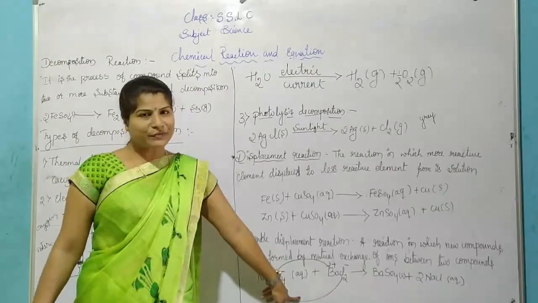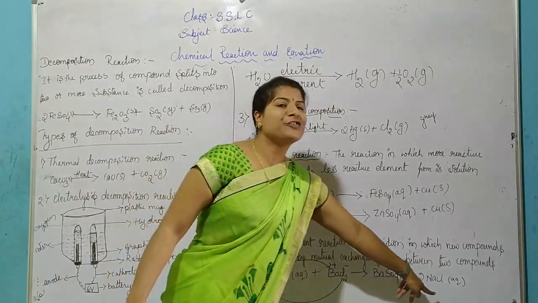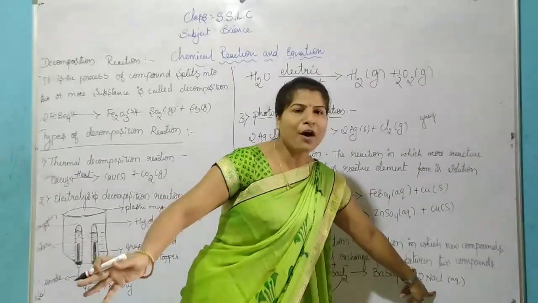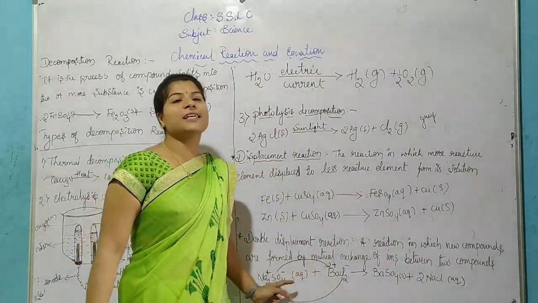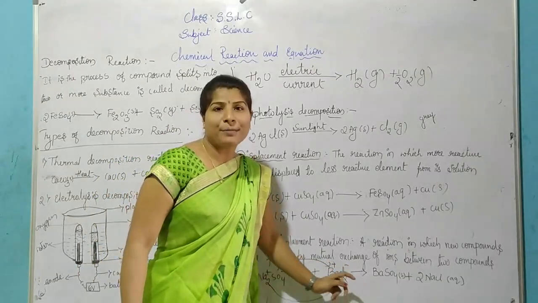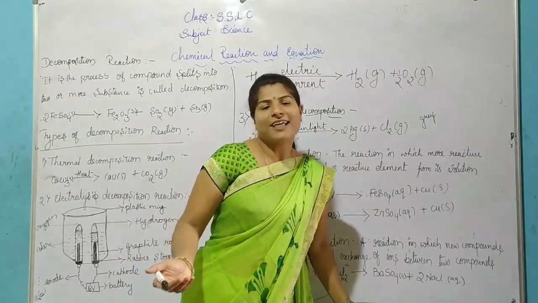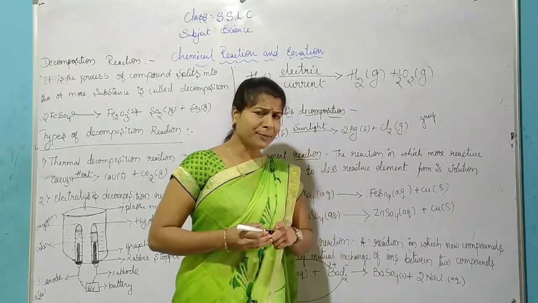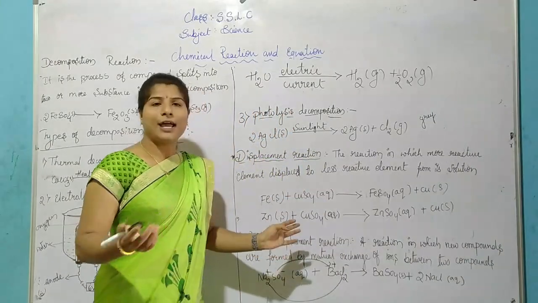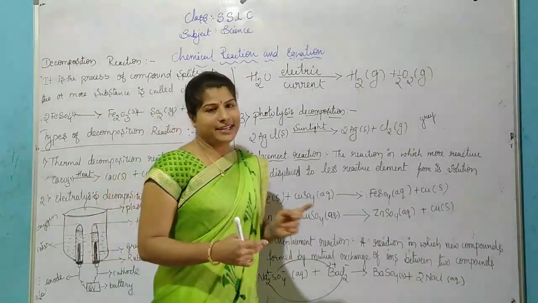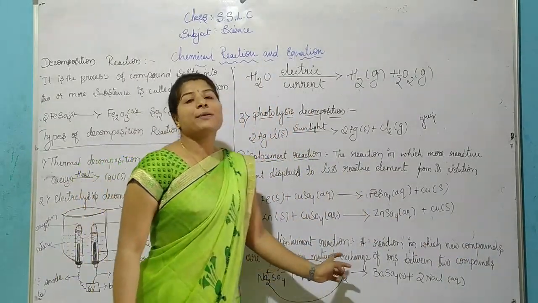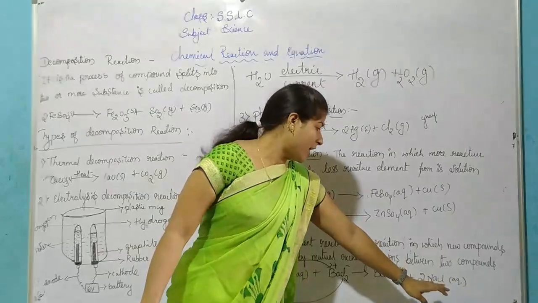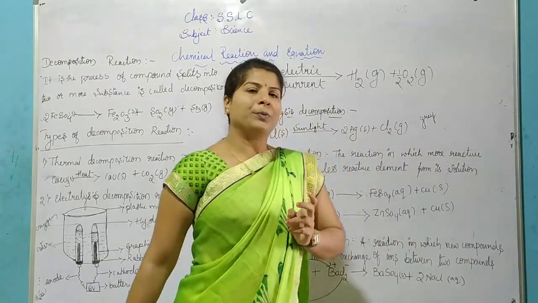Here we took two compounds. What do we form? New compounds will be formed. But how will they form? By mutual exchange of the ions. Once again I am repeating the definition: a reaction in which new compounds are formed by mutual exchange of ions between two compounds.